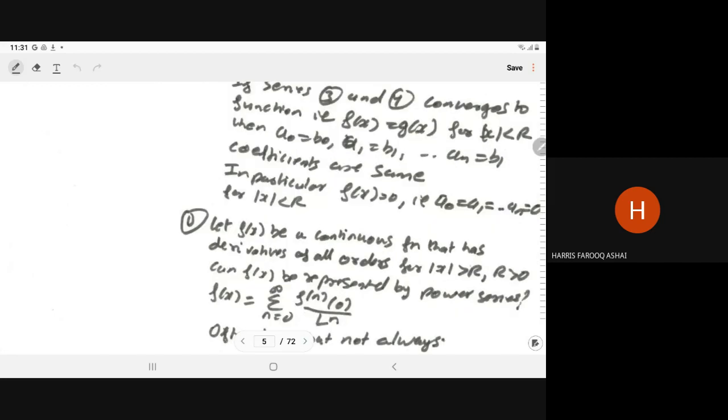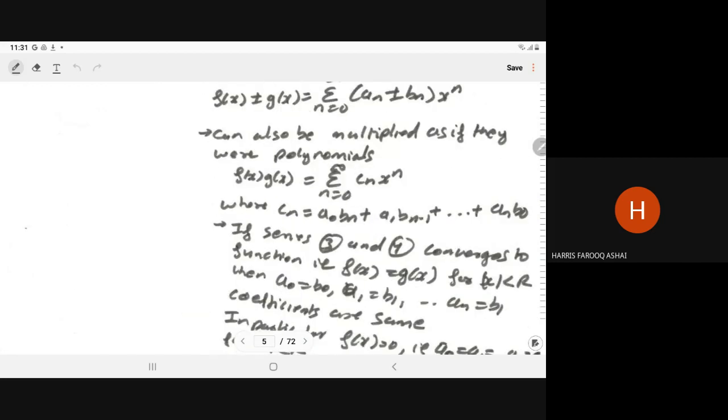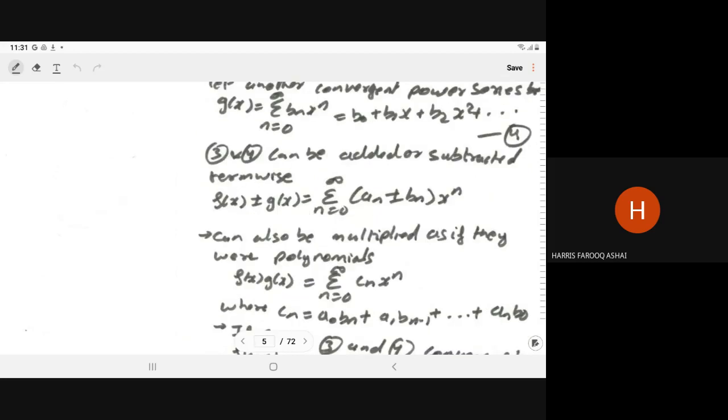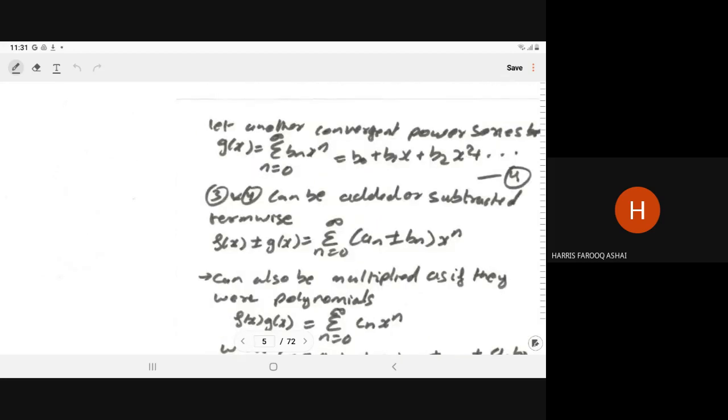So it means you can determine the derivative of f(x) and the integration of f(x) if f(x) can be written in terms of a power series. If f(x) can be written as a power series, you can determine its derivative as well as its integration.